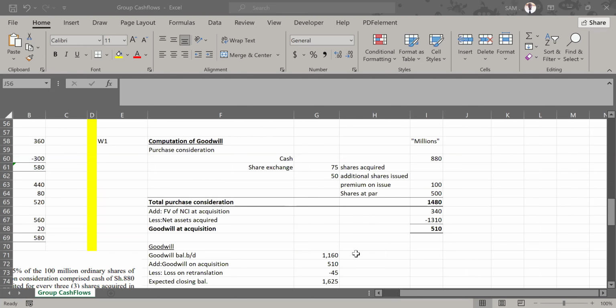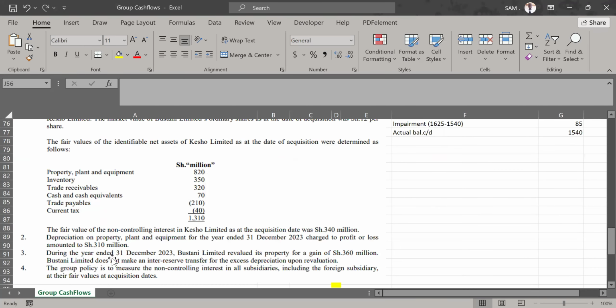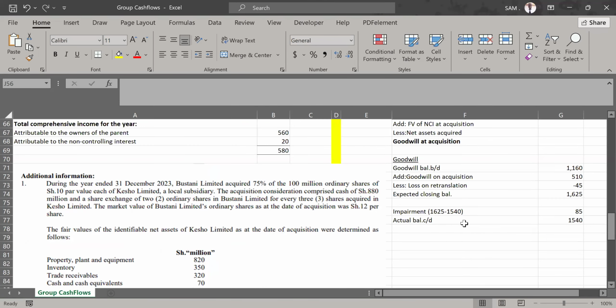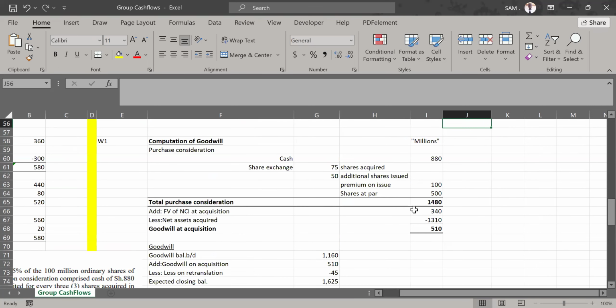And that figure was given under additional information number 1. Below there, you are told the fair value of non-controlling interest in Kesha Limited as at the date of acquisition was 340 million. So we brought on board 340 million as the fair value of NCI. Then we added to the total purchase consideration. Then we compare that with the net assets acquired.